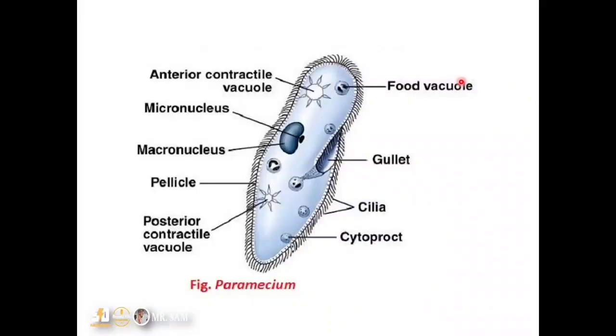Now the cilia, these hair-like structures around the paramecium, are mostly for locomotion, that is movement. So the rhythmic beating of the cilia enables it to do what? Move. Then we also have the cytoproct, which is actually a point where solid waste can be removed from the body of the paramecium. And we have the pellicle, an outer covering for the organism, and the micronucleus for genetic materials, and the macronucleus for controlling every single activity within the body of the paramecium.